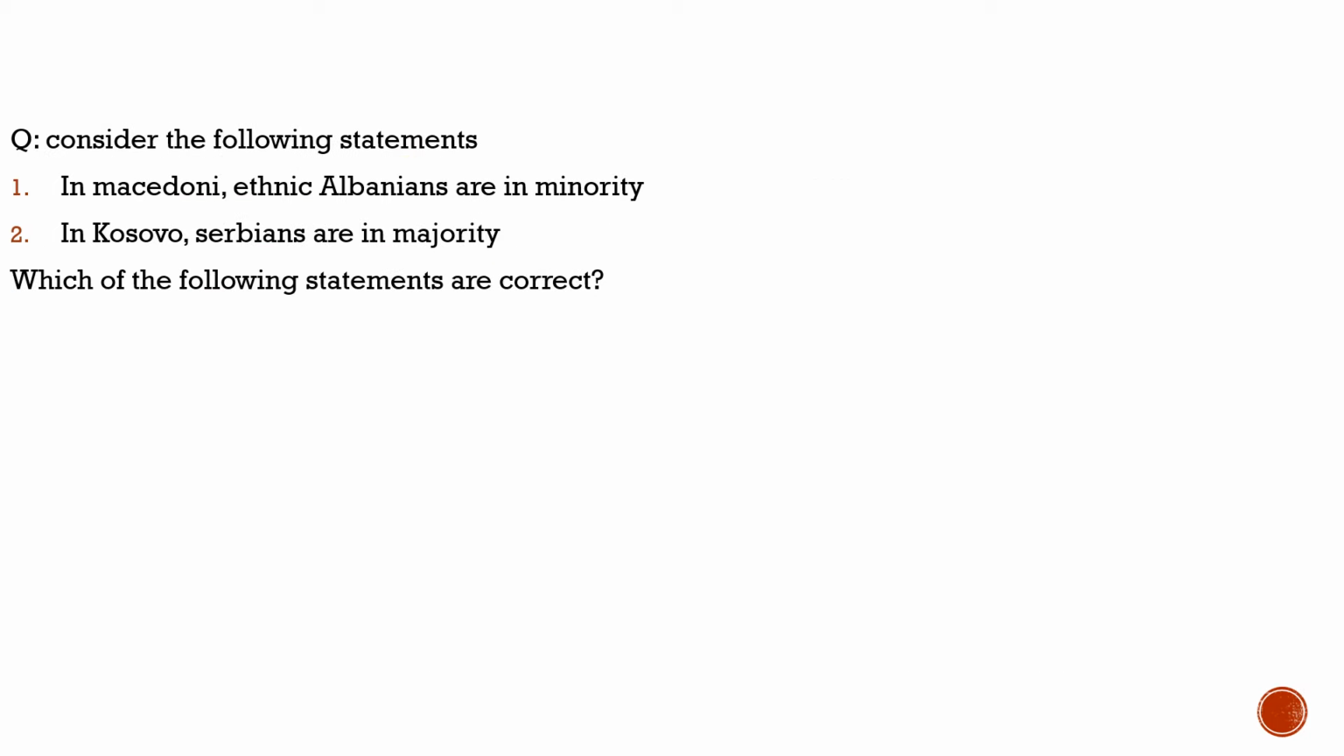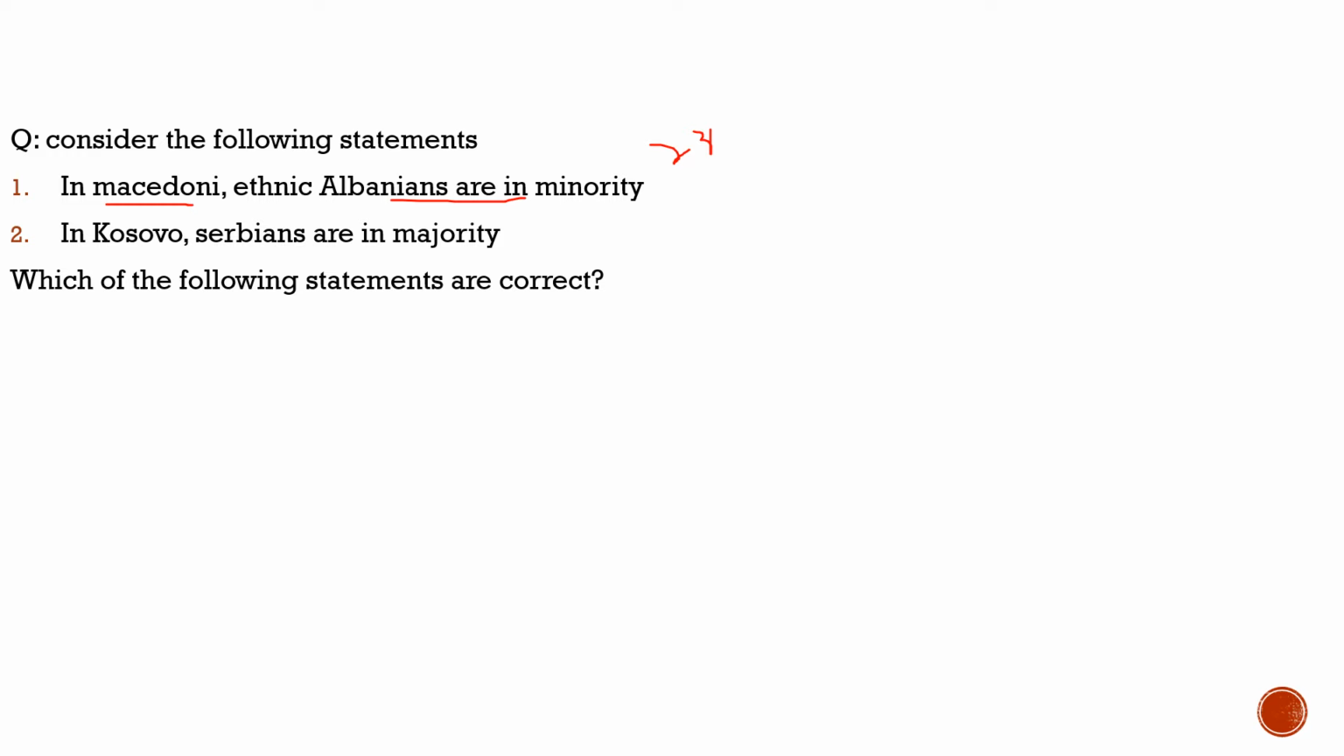As you know, currently we are discussing world geography, and this question was asked in the year 2003. So definitely Macedonia would have been in the news at that time. So let's see what was the question. Question says, consider the following statements. First statement: in Macedonia, ethnic Albanians are in minority. Currently there are 23% Albanians, so we can say yes, the first statement is correct.